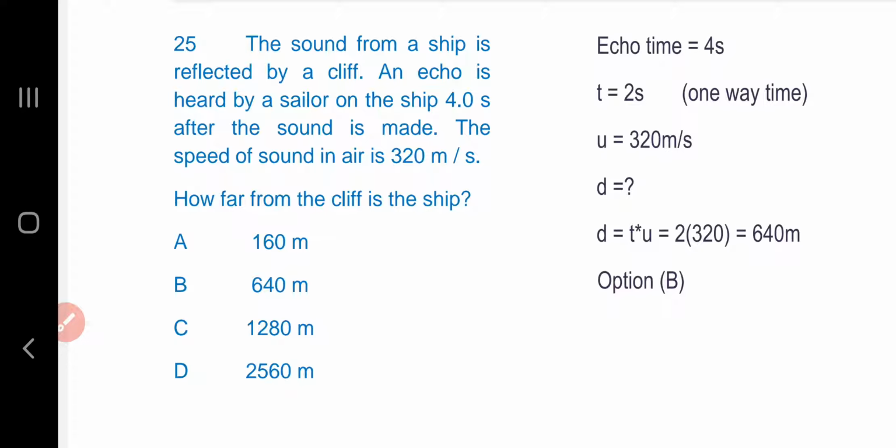The echo time is given as 4 seconds. The one-way time is therefore half of the echo time, that is t equals 2 seconds. The velocity of sound in air is given as 320 meters per second. So the distance is given as time multiplied by the velocity, and the distance is 640 meters, and this is the one-way distance. So the distance is 640 meters. Option B is the answer.